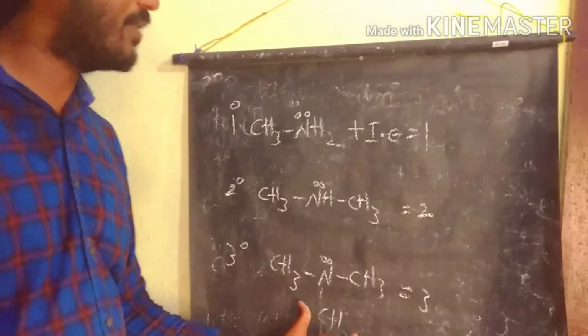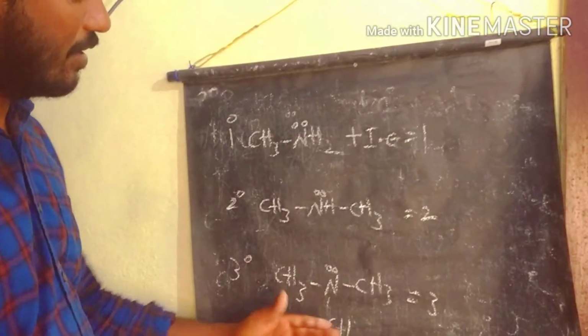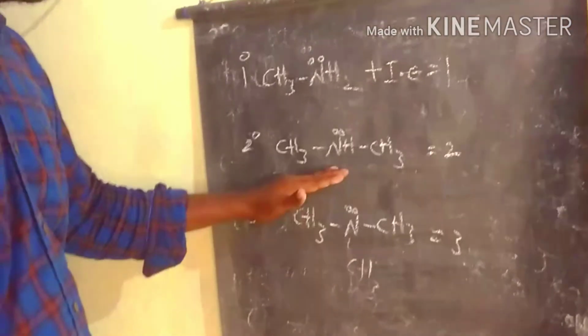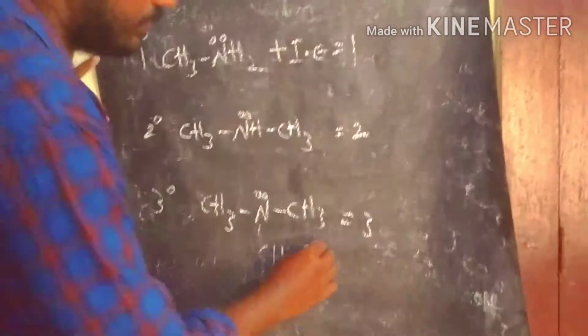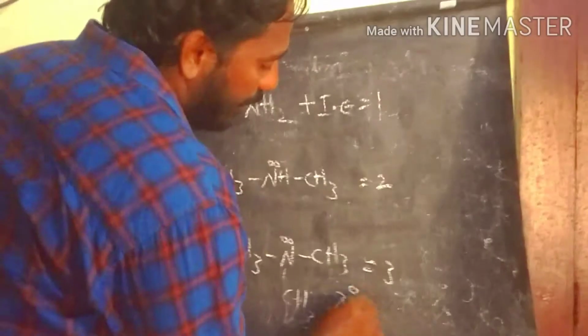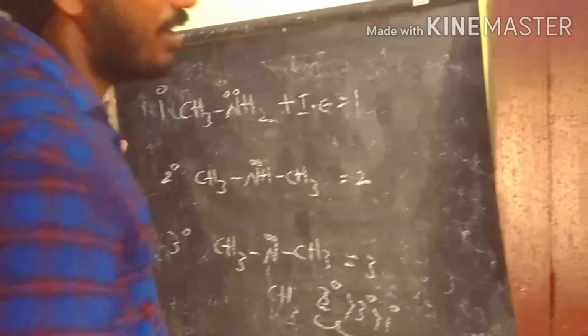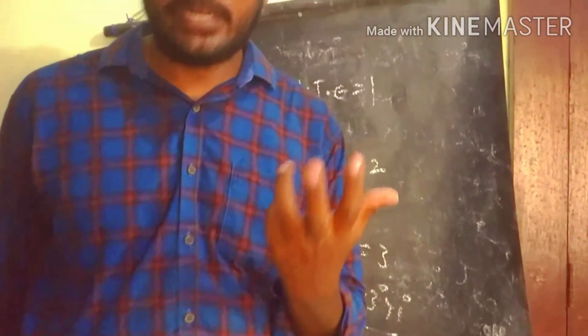So that's why the basicity decreases towards the tertiary amines. So this is the basicity order of primary, secondary and tertiary amines.